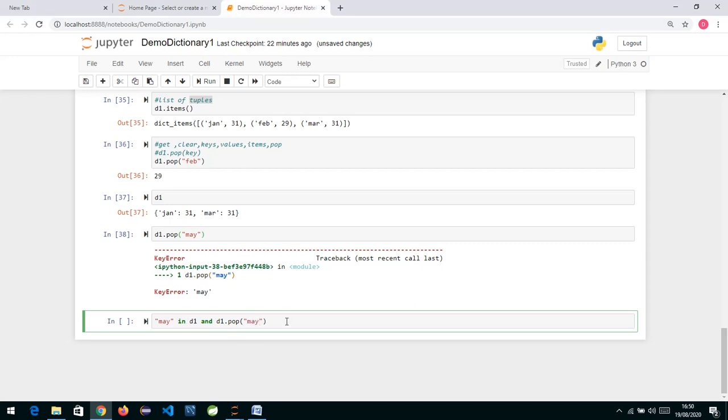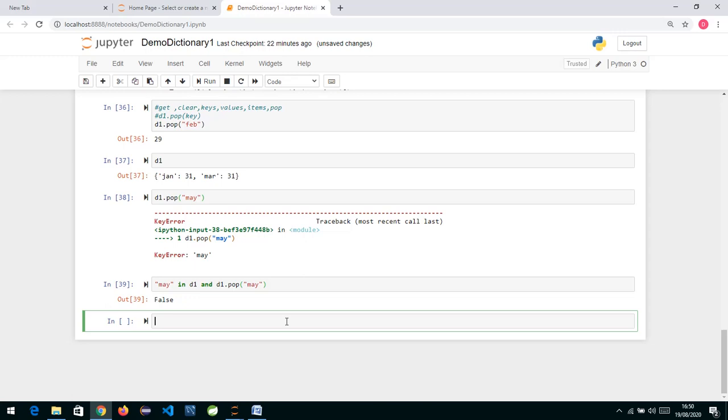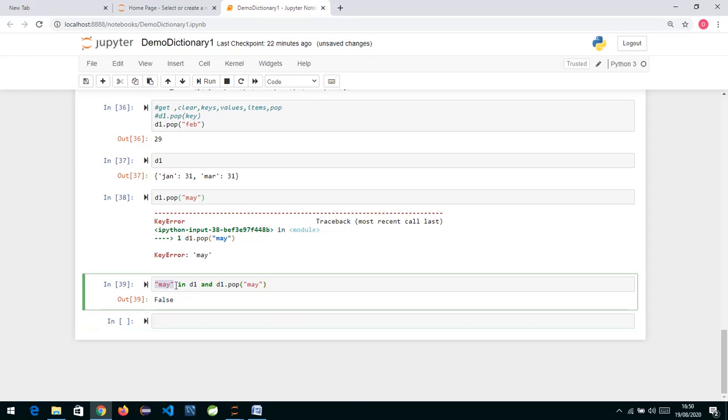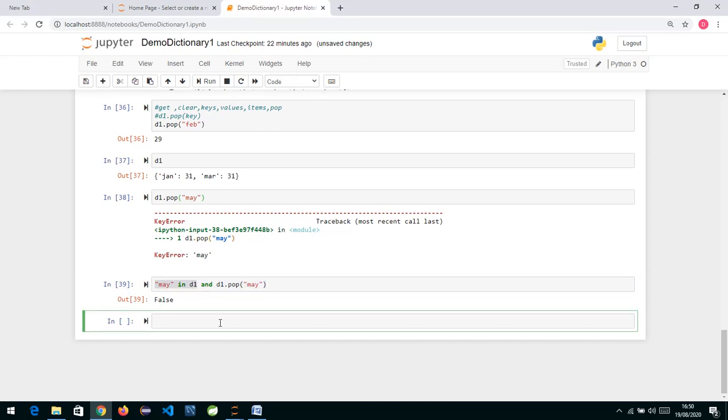So the pop method, if the key is not present, it will give you an error. So first let us check whether the key is present or not. You can use the in operator to check. If it is present, then it will delete it. Similarly, we also have a method called